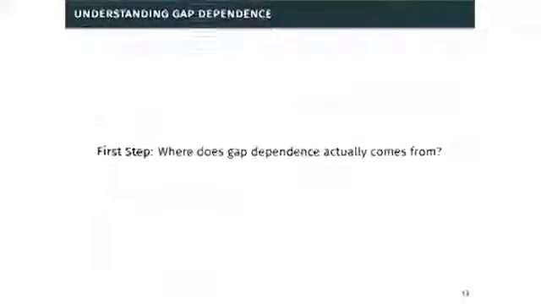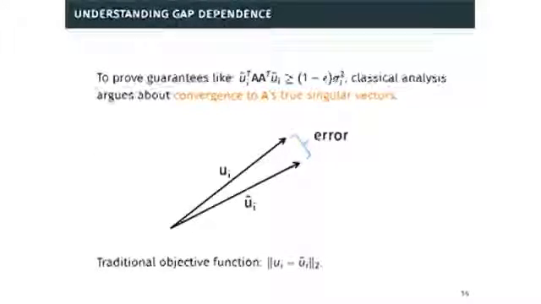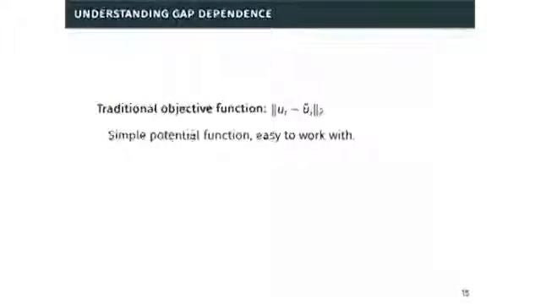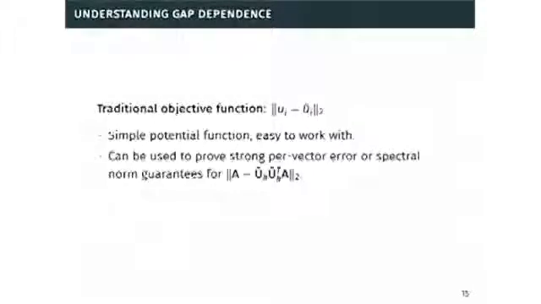So the first step in understanding how we can remove the gap dependence is understanding where it comes from in the first place. It basically comes from the fact that classical analysis all depends on convergence to your true top singular vectors or your top subspace. And they measure error using a potential function, something like the 2 norm of u_i minus u tilde_i. This is a simple potential function. Once you can show that you make this potential function small, it's easy to show the type of error guarantees we care about.